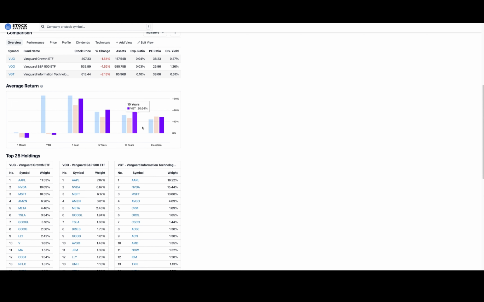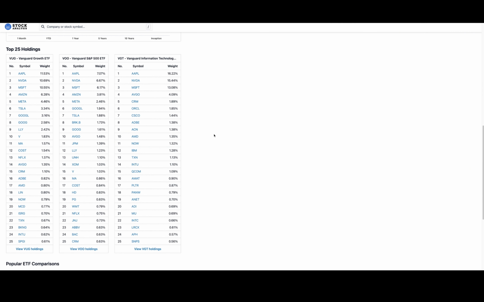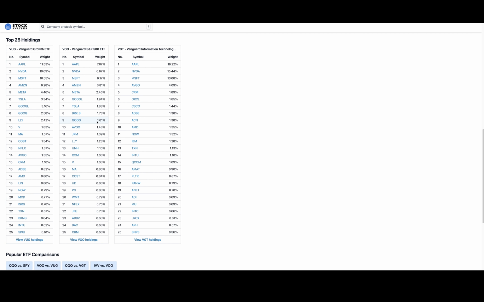If we come back down to the website here, we can look at how these are performing over year to date, 1 year, 5 year, 10 years, and the inception. Obviously, we can look at the top 25 holdings, and you can see they're basically the same in ways, but there's some critical differences here. So if we want to look at, let's say, the growth fund, we can click on this and see, what is this? It's McDonald's in it. We may want that. We may not want that.